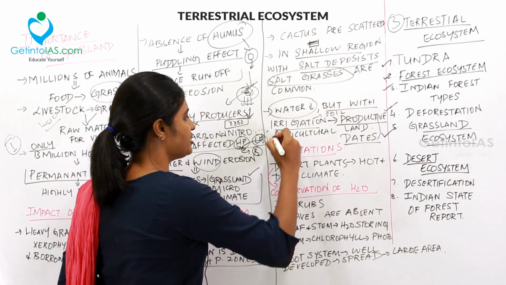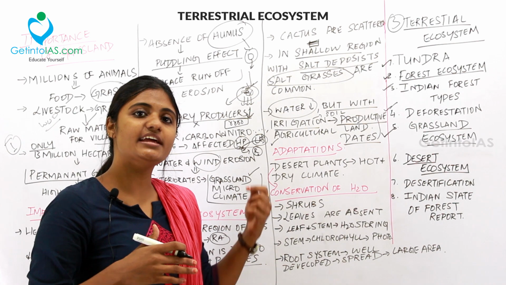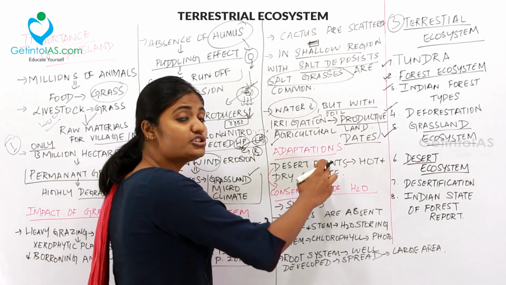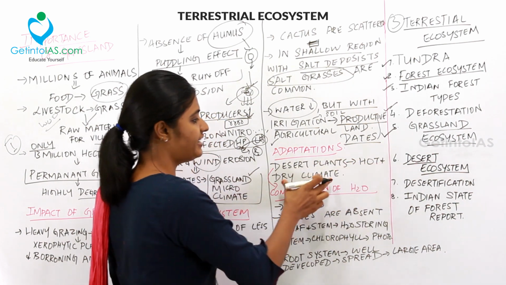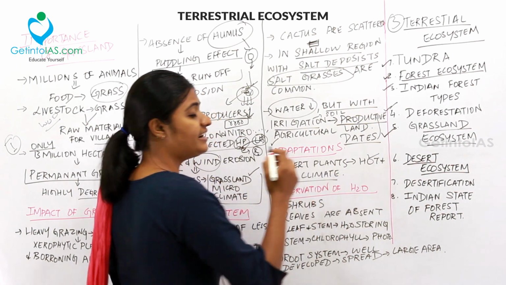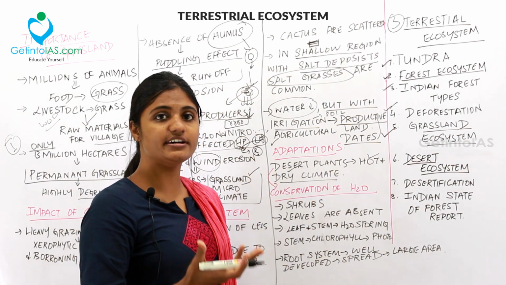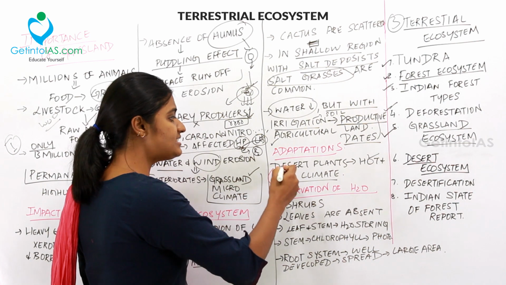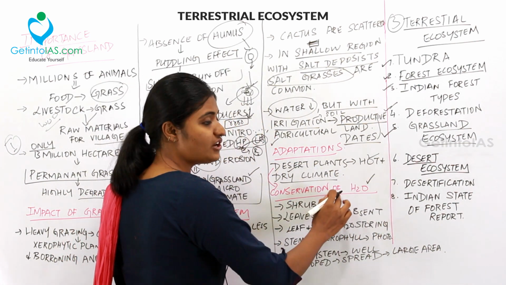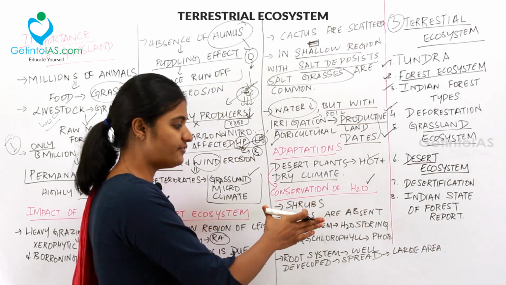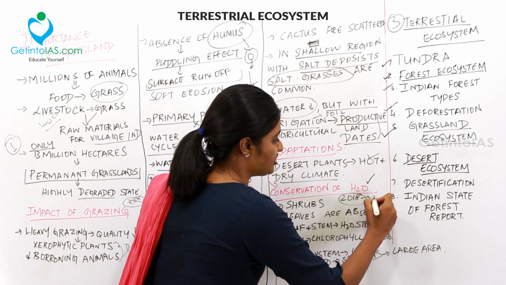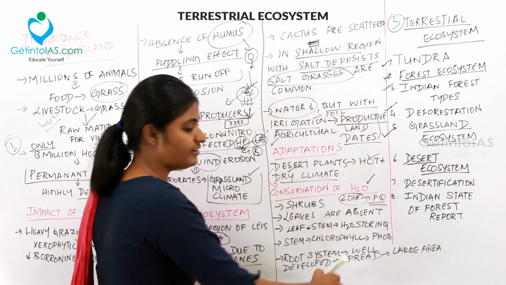Next is adaptation. How do plants and animals get adapted inside the desert? So basically, desert plants should survive in a hot and dry climate. Desert climate is always hot and dry. Hence, it has to conserve the water inside the plant. So these desert plants should go through the following process called conservation of water. These points are very important because this is a 2018 prelims question. All these points were reflected.